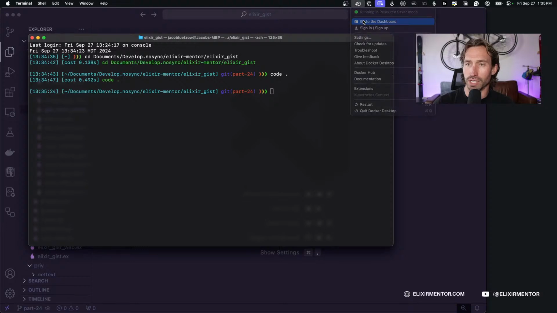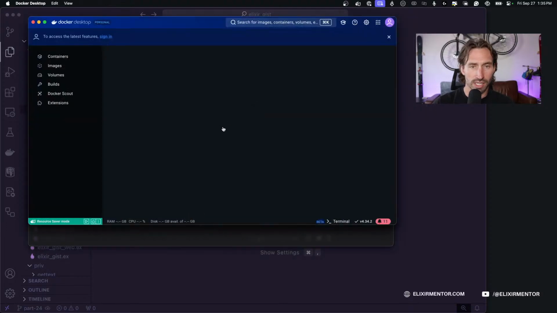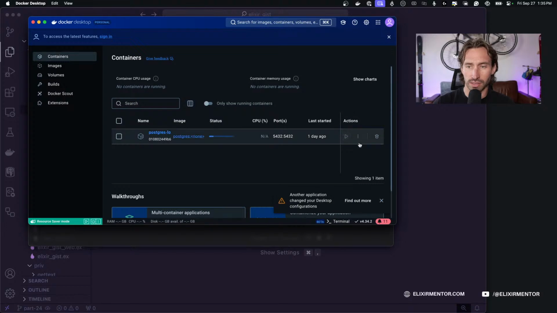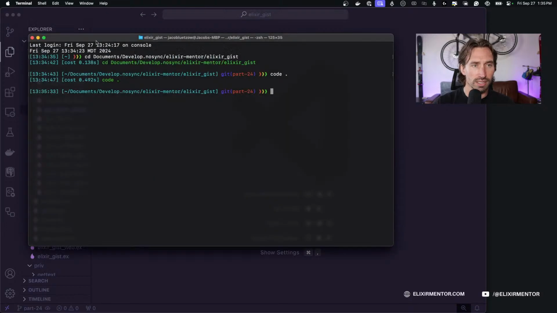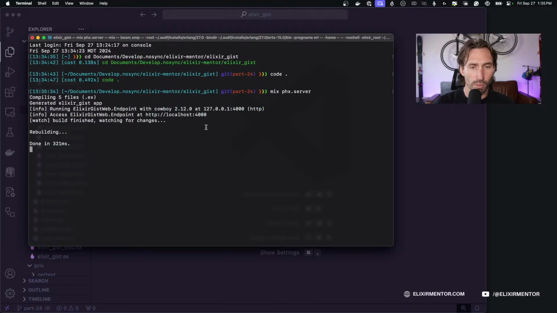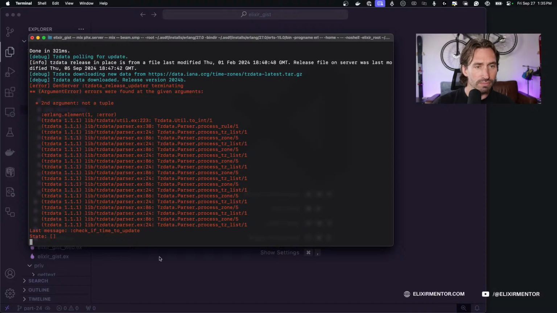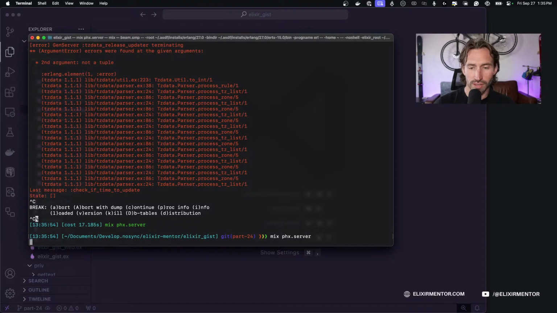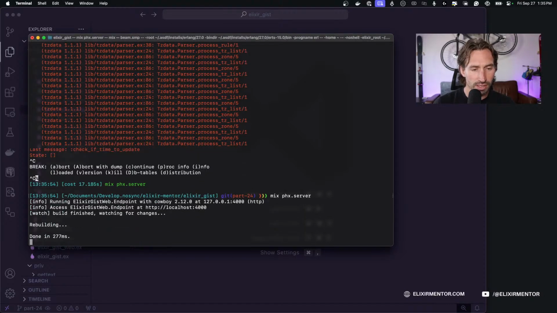All right, now I want to run this project. I've got to make sure my Postgres Docker container is running. Now it is. All right, so let's see, mix phx.server. Let's hope it runs. Okay. I did make tzdata. Well, we should be fine. Let's just try running it again. I don't think that will matter.